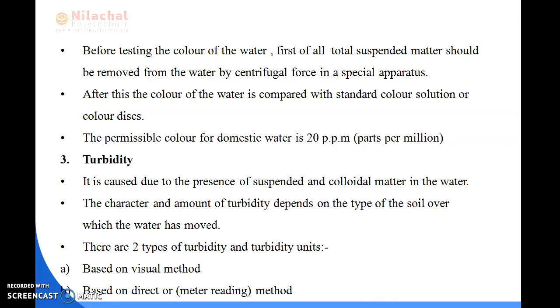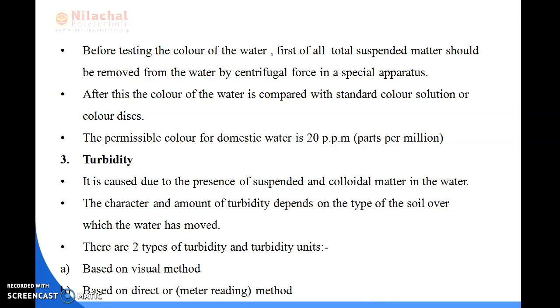Okay. Next is turbidity. Turbidity is caused due to the presence of suspended and colloidal matter in the water. The character and amount of turbidity depend on the type of soil over which the water has moved. There are two types of turbidity units. First is based on the visual method. Next is based on the direct or meter reading method.